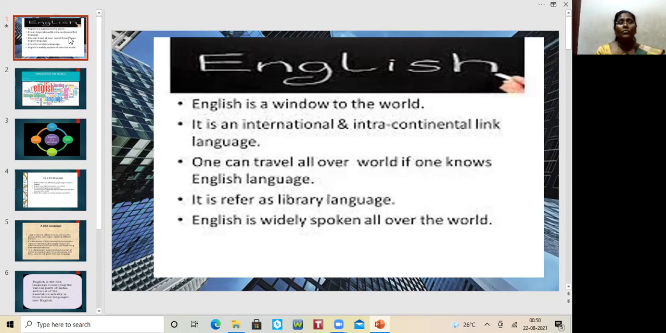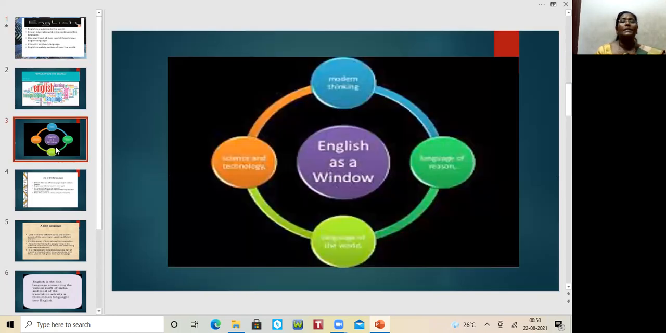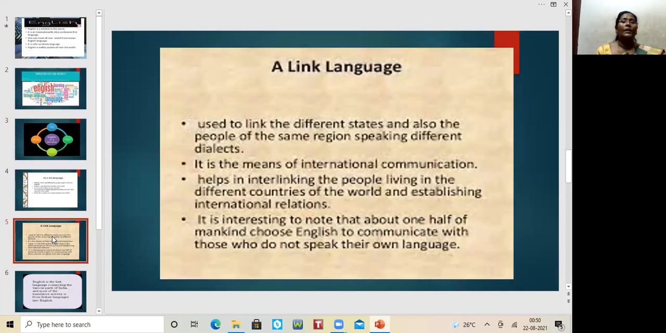And with the help of this language, we can travel all over the world. The English language is considered the link language, and it is a window because it helps to have modern thinking, and we can develop in science and technologies. As I said already, as a link language we can have a very good connection with people from one country to another, one state to another, and even people living in the same area. That's the reason it's considered both international and intranational.